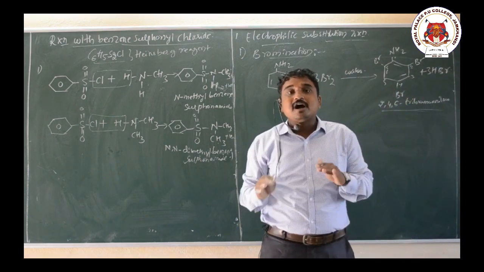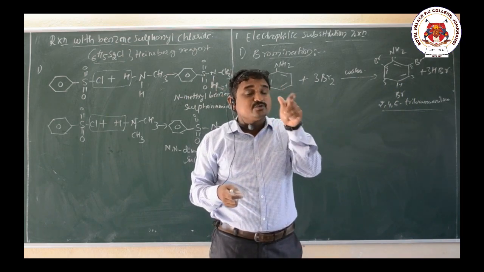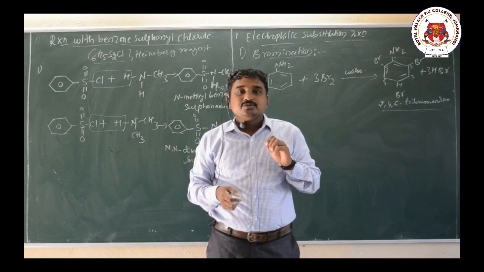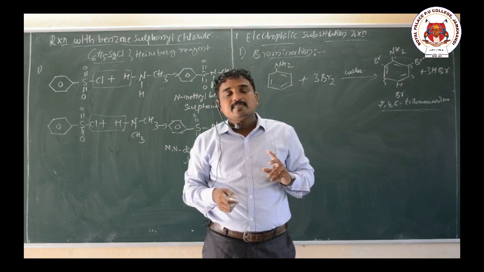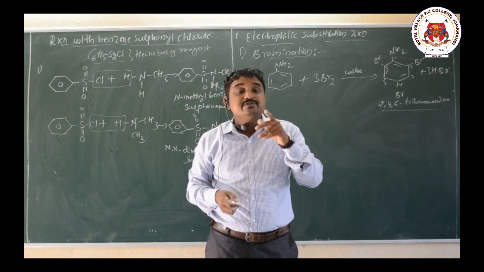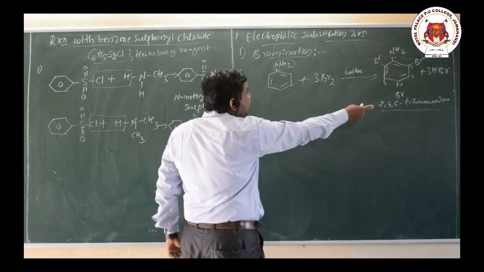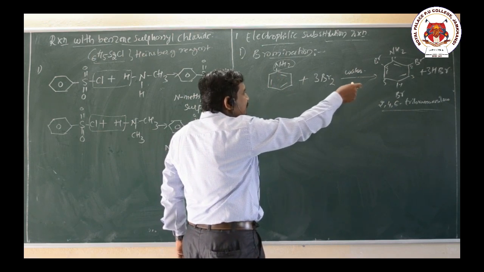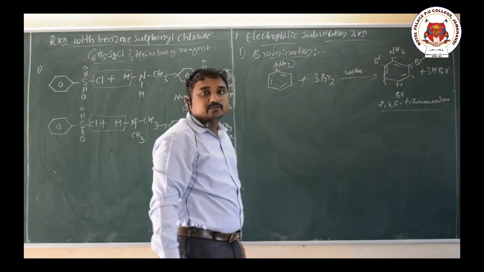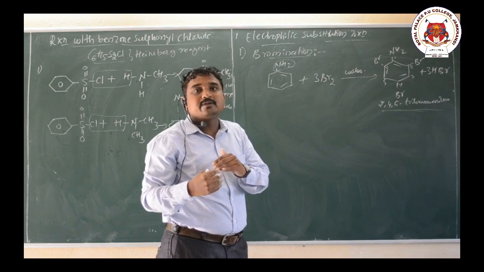To avoid this, the activity of the NH2 group is reduced by using the acetylation reaction. To get only a single product, we reduce the activity of this NH2 group. The 2,4,6-tribromo derivative is due to the high activity of the NH2 group. When we reduce the activity of the NH2 group, we get a single product.